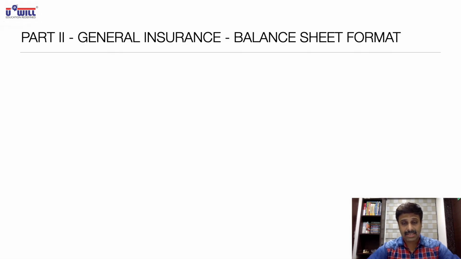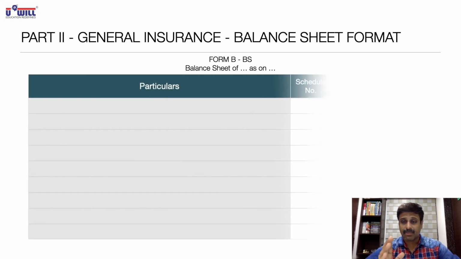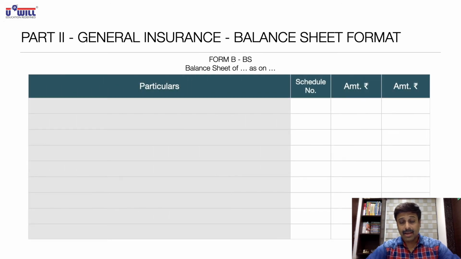Form B, BS. BS stands for balance sheet of insurance company as on ... and the same columns again: particulars, schedule number, amount and amount. Now here we will be writing amounts also. We'll be writing 3 crores of amounts, and do write that, because it is very important to understand in the balance sheet particularly which amounts come in the inner column, which amounts come in the outer column.